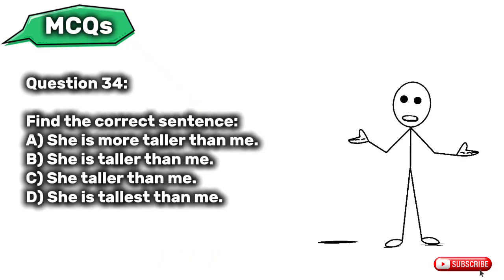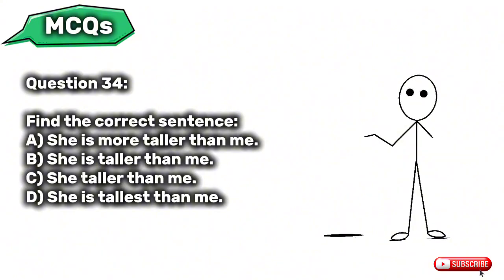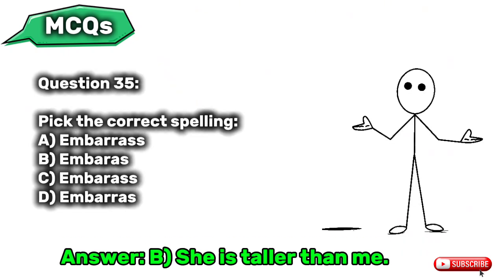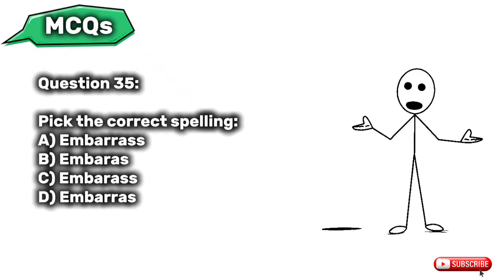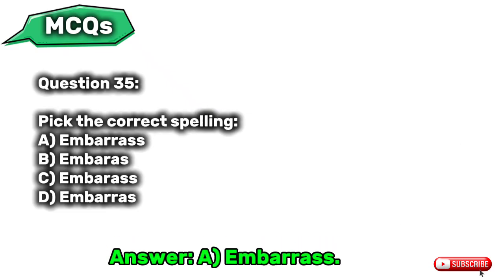Question 34. Find the correct sentence. A. She's more taller than me. B. She's taller than me. C. She taller than me. D. She is tallest than me. Question 35. Pick the correct spelling. A. Embarrass. B. Embarrass. C. Embarrass. D. Embarrass.